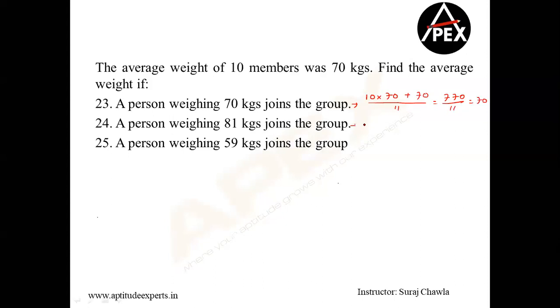Clear? If I look at my second one, it's going to be 10 into 70 is my existing sum total. Now a person of 81 joins the group, and I'm dividing these people among 11 people. So if we calculate, this is going to be how much? Clear, this is 700 plus 81. That becomes 781 by 11, and the answer is going to be 71. Clear? If you look at the third one, this becomes 10 into 70 plus 59 divided by 11, which is going to be 759 by 11, and the answer is going to be 69.